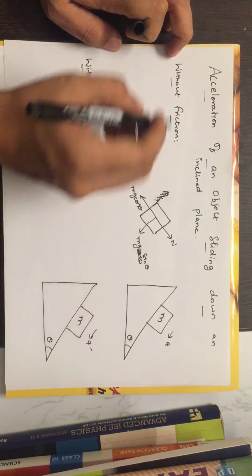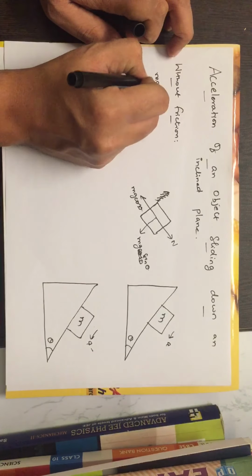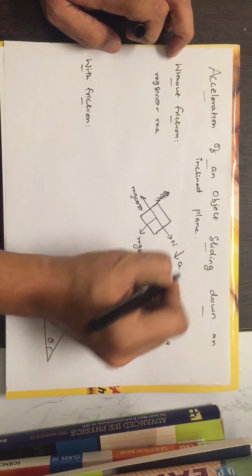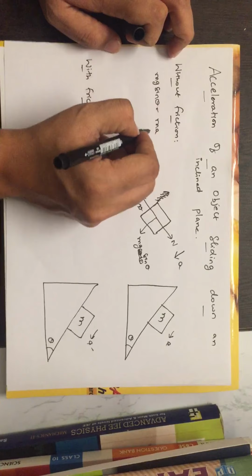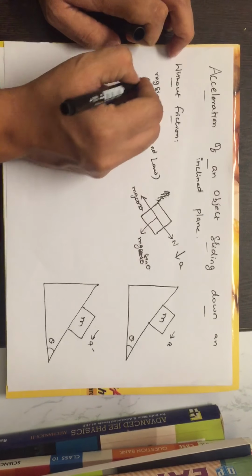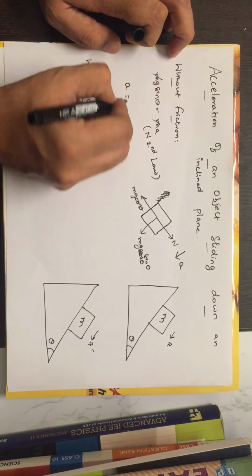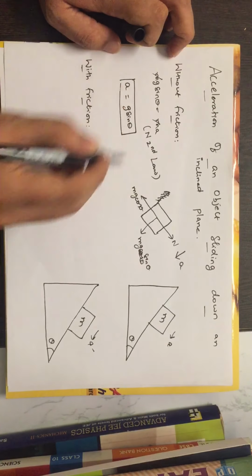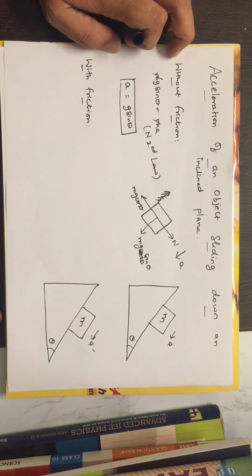So mg sin theta, so without friction means mg sin theta is equal to m into a, where the acceleration is going to be in this direction. So I have applied Newton's second law. So when I apply Newton's second law, m and m will get cancelled, so a will be equal to g sin theta. So this is going to be the acceleration of the object when there is no friction.